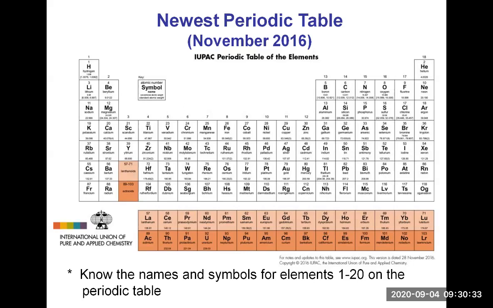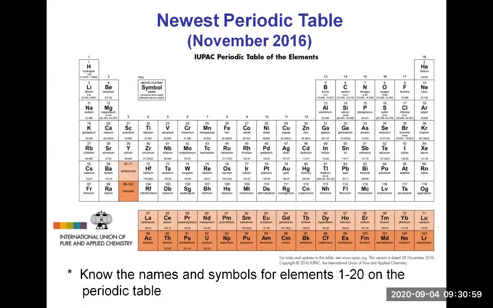And so as far as what you will need to know, of course, we don't ask you to know all these elements. And whenever you will do chemistry this quarter, you will always have a periodic table before your eyes. It's a necessary tool in chemistry. But still, we ask you to learn the names and symbols for the first elements from 1 to 20 on the periodic table.